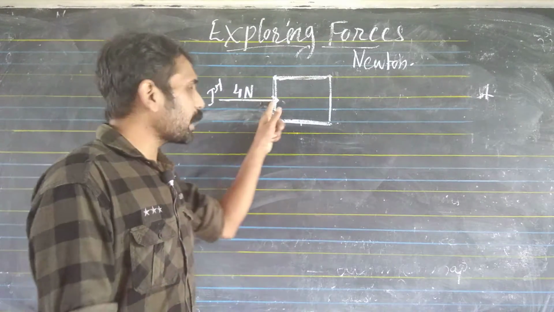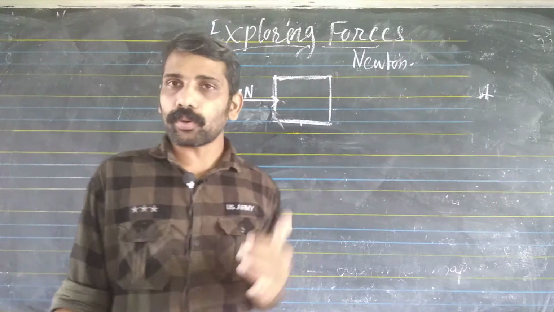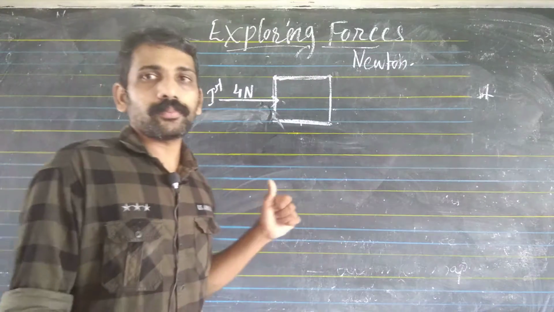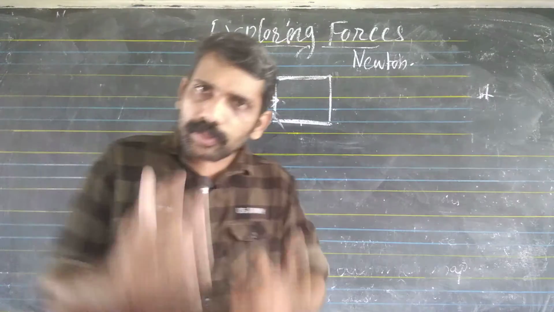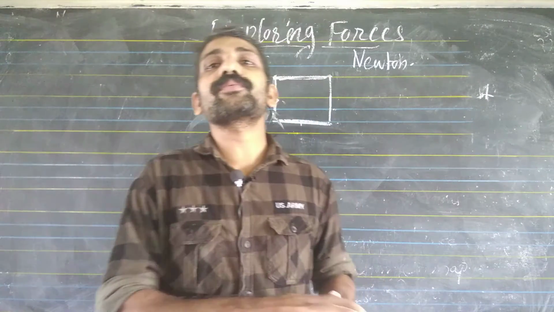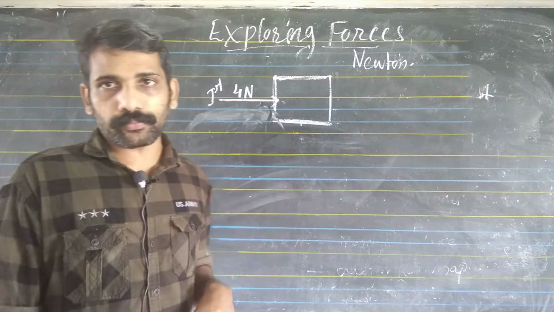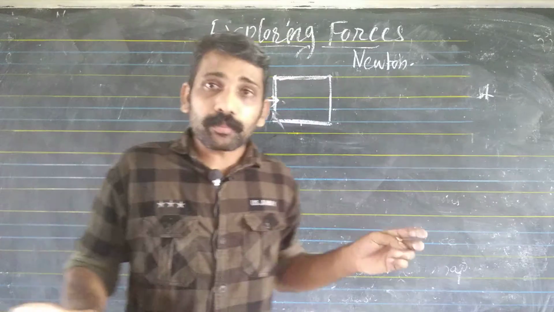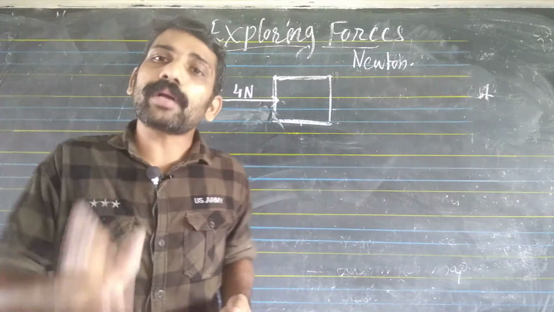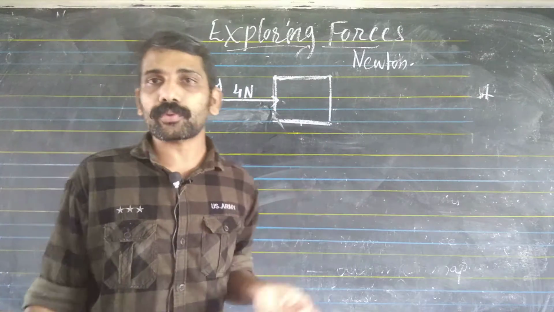He gave a force of 4 Newton, but the box did not move. What is the reason? If an object does not move, the total force is zero. But here the boy gave 4 Newton of force. So how is the total force zero?